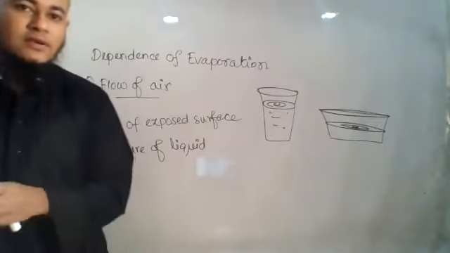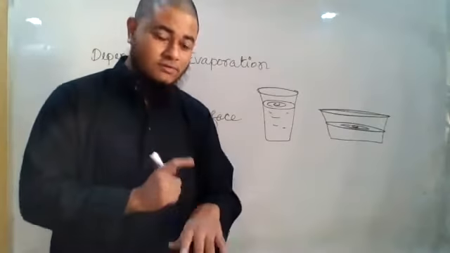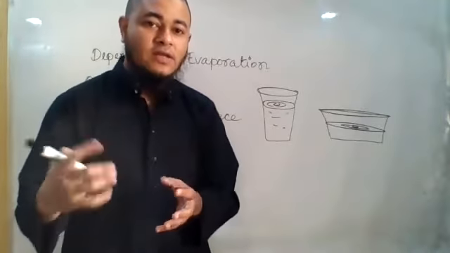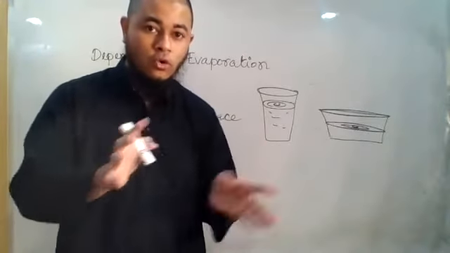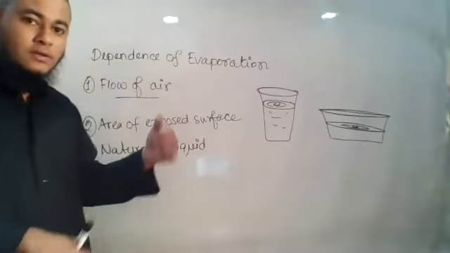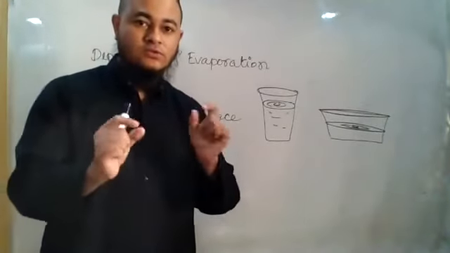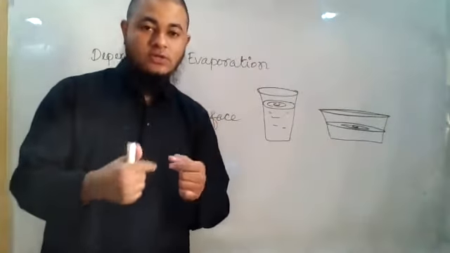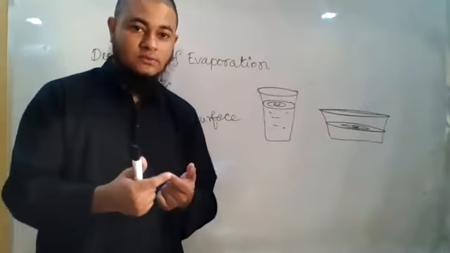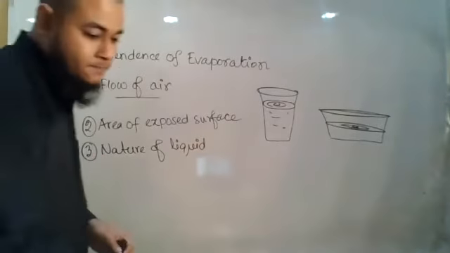If you take some other liquid, let us say you took kerosene, the same 10 gram of kerosene, you will see that it is taking a different amount of time to evaporate, though all other factors are same for both of them, right? The flow of air same, area of exposed surface same, everything is same, but still due to the change of nature of liquid, you will see that the time varies. Okay, the time taken to evaporate. So that is there.